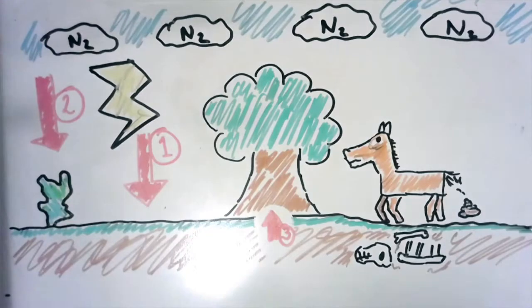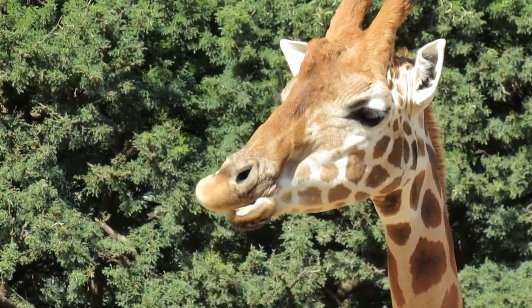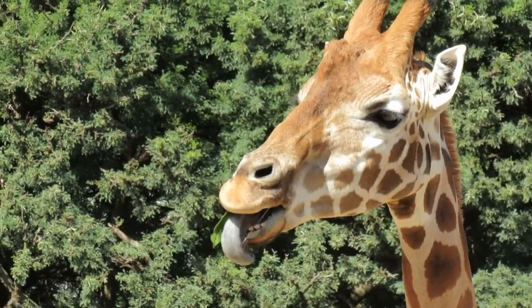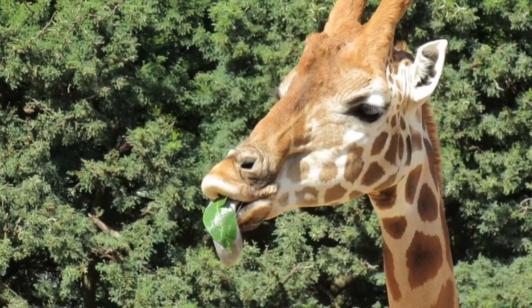Then number 4 here: once they're in plants, they are part of a food chain. Animals will eat those plants and they take those nitrates in with them. Then other animals will eat those animals, and so it moves through this food chain.